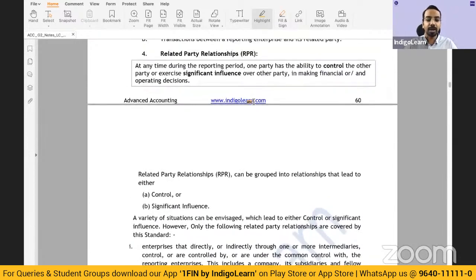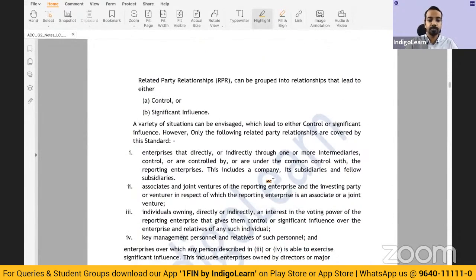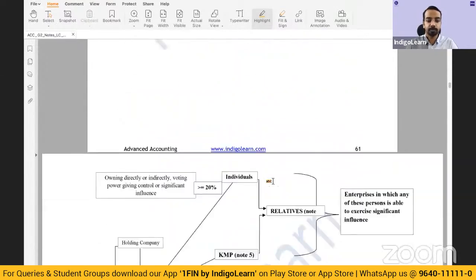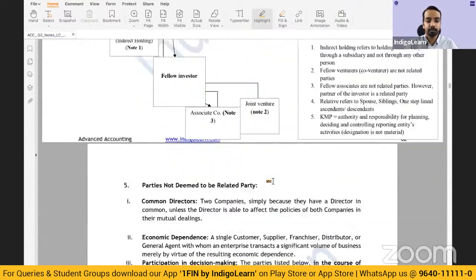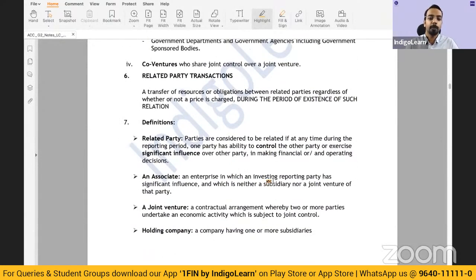Now, what are related parties? Who is a related party?